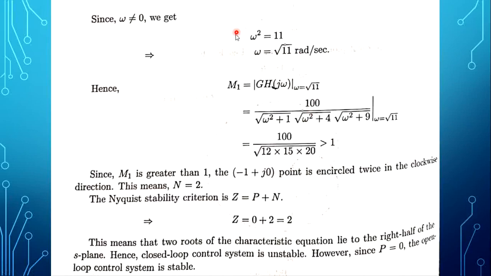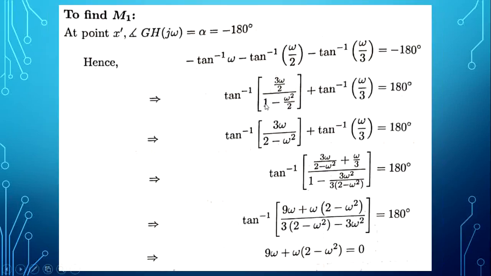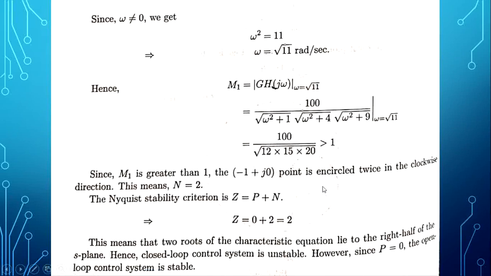When we obtain the omega value, we get omega as root 11 radian per second. So from this angle calculation, we have calculated only the omega value. After calculating that omega value, we have to take the magnitude and substitute this omega value, then we will obtain the magnitude value.